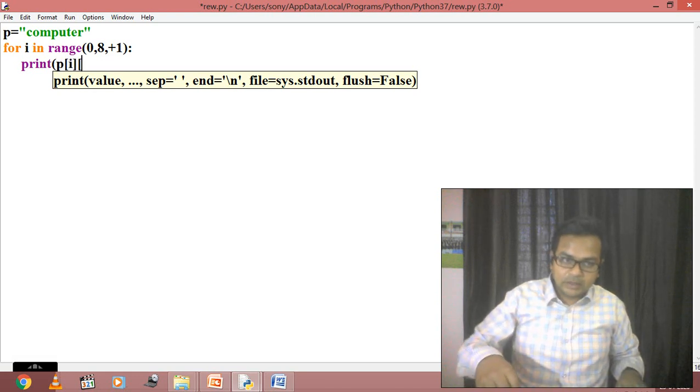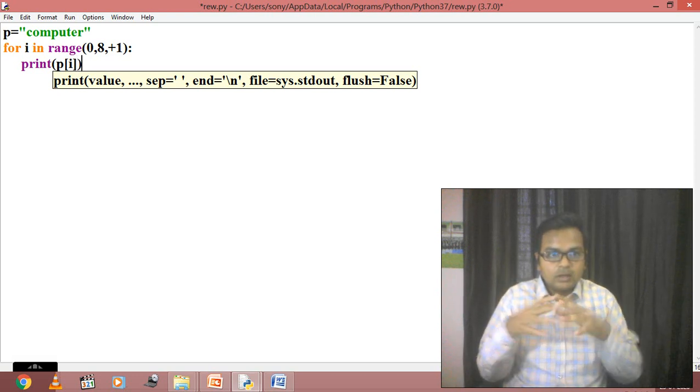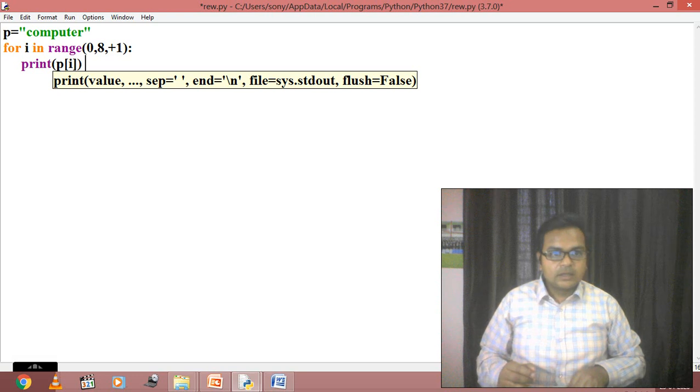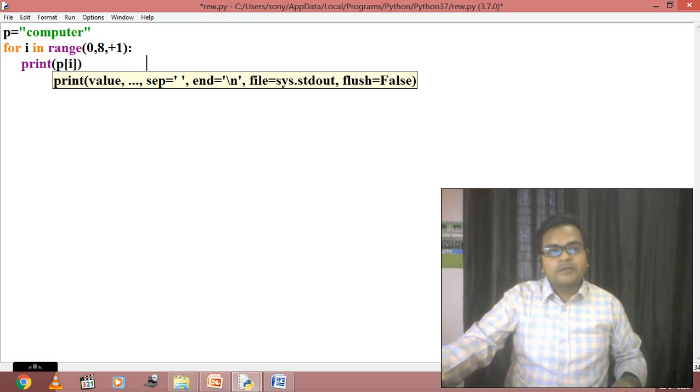Now tell me one thing. First question: how many times is this loop going to execute? If we check how many times it will execute, I think it is going to execute 8 times. And in these 8 times it will start from 0, then 1, 2, 3, 4, 5, 6, 7. Every time, 8 times this loop is going to execute, it will print P of I, but the I value is going to change.